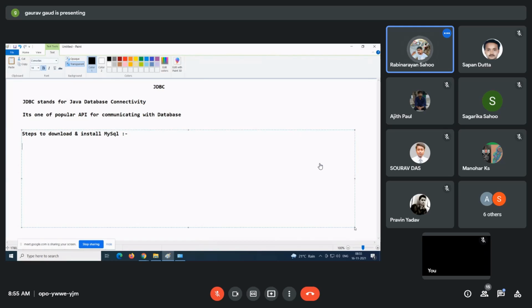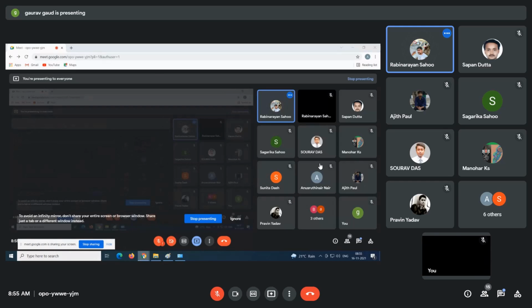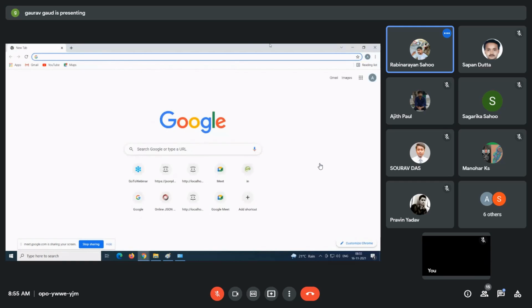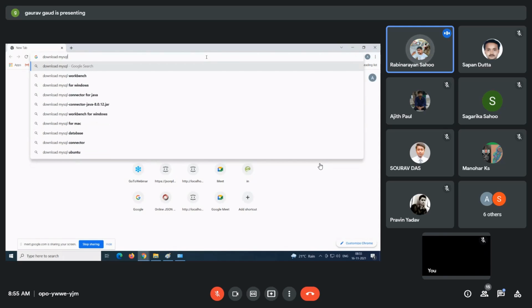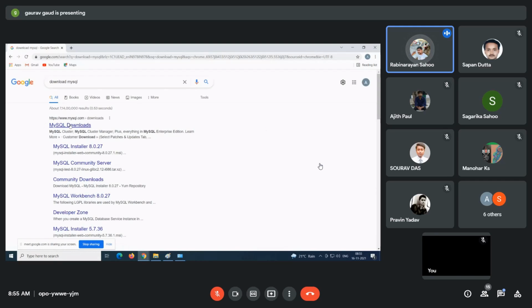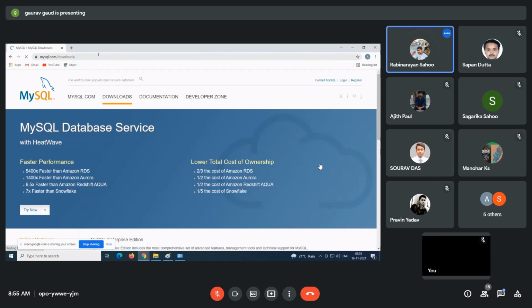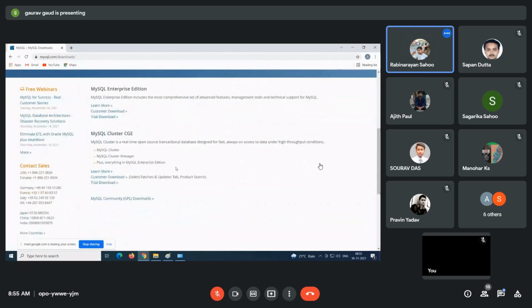Very simple: go to Google and search for download MySQL. Go for MySQL downloads, the first link. This is the link. Just go down here.